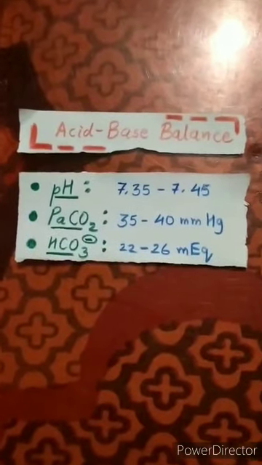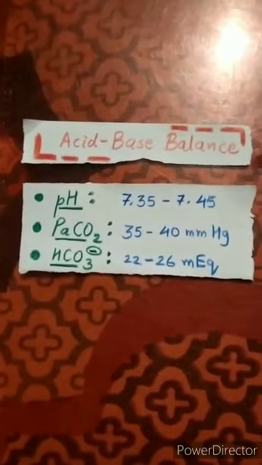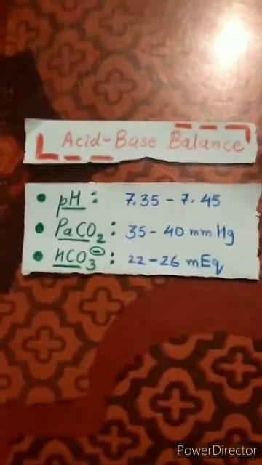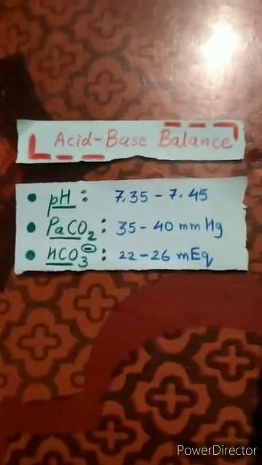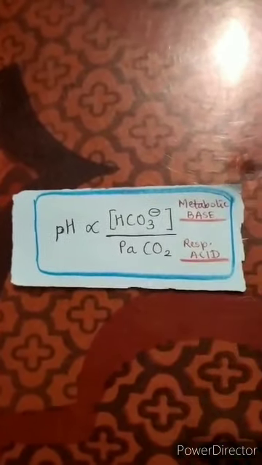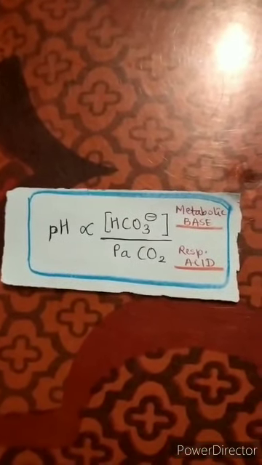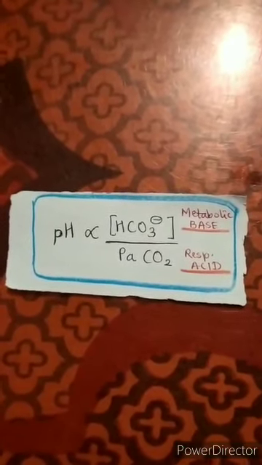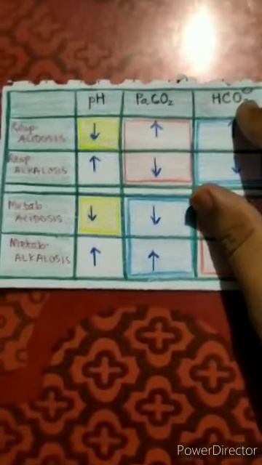That is the pH of our blood, 7.35 to 7.45, and the acid, that is respiratory acid, carbon dioxide, which ranges from 35 to 40 mmHg, and the base, which is metabolic base, which is bicarbonate, ranging from 22 to 26 milliequivalents. pH of our blood, according to the Henderson-Hasselbalch equation, depends upon the metabolic base and respiratory acid. It is directly proportional to the metabolic base, that is bicarbonate, and inversely proportional to the respiratory acid, that is carbon dioxide.